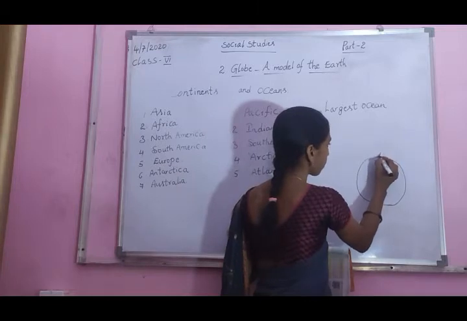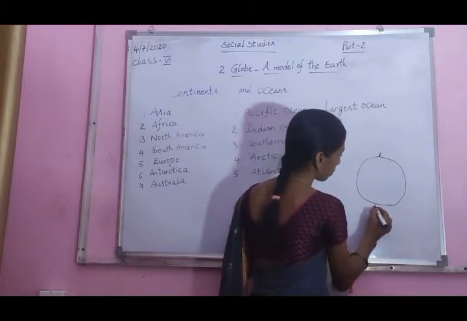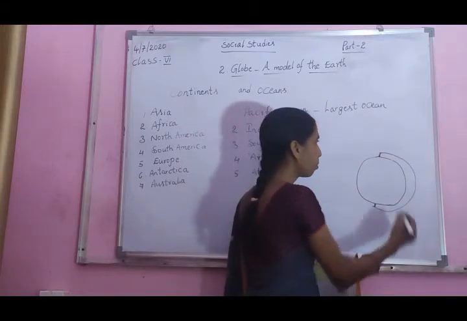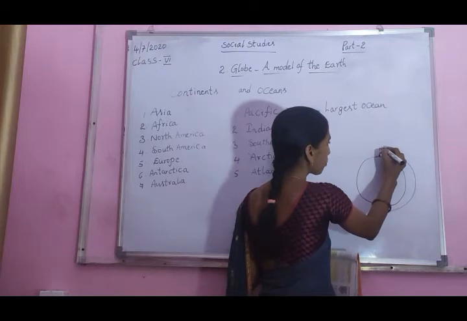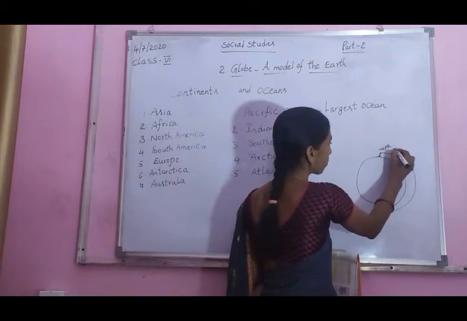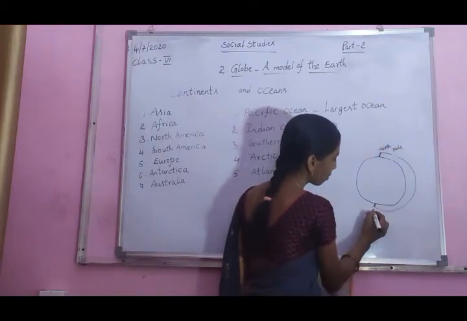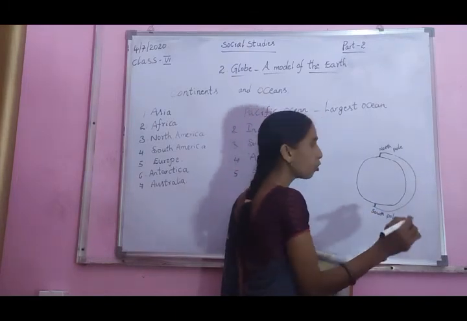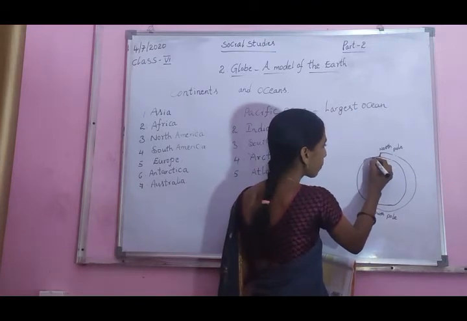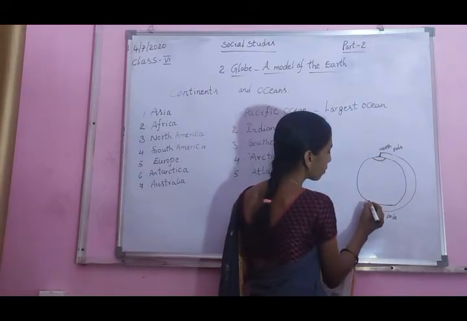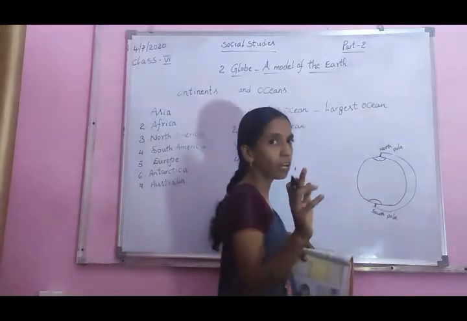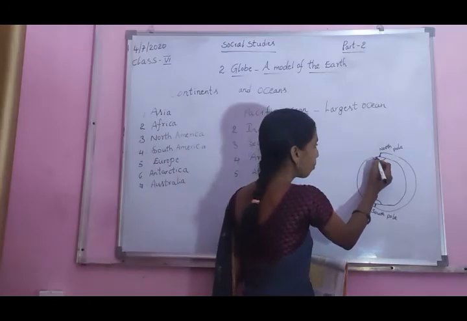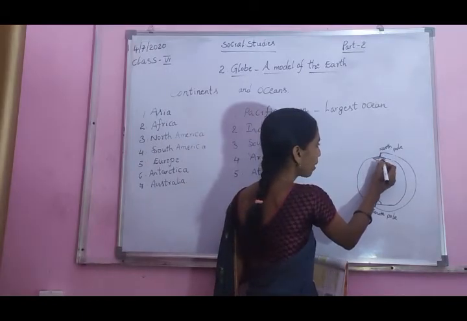This is a globe, just an example. So this is the North Pole. This is the South Pole. These two poles are covered with ice, and at the same time two oceans are located there: the Arctic Ocean and the Antarctic Ocean. These two places are totally covered with ice.